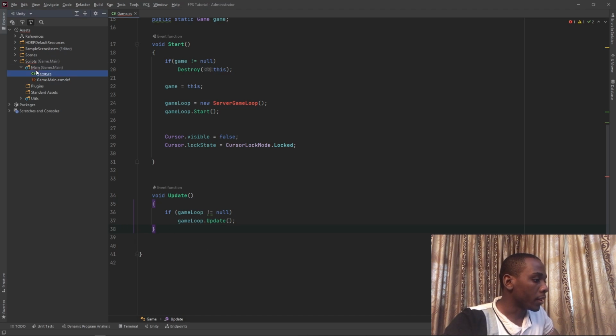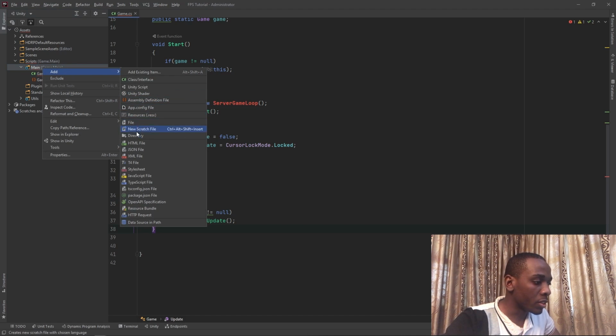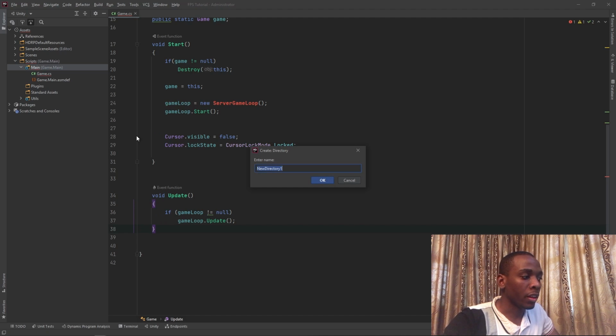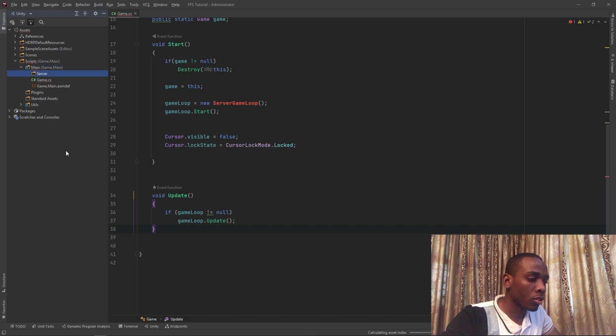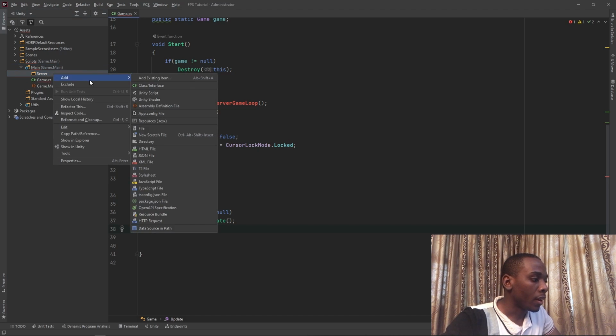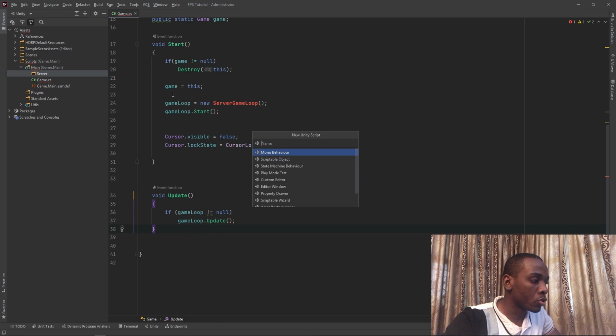What we're going to do next is create a new ServerGameLoop class. Now, the differentiation that I'm using in this project is we have a main file, and then files that are meant strictly for the game go into the main file. Files that are meant strictly for the server will have a server file, and the client file will be there as well. So we're going to call this directory server, and then we're going to add a new script. Now, this is not going to be a MonoBehaviour, but that's how Rider wants to do it at the moment.